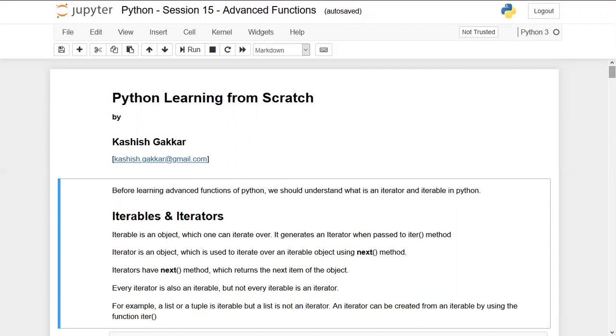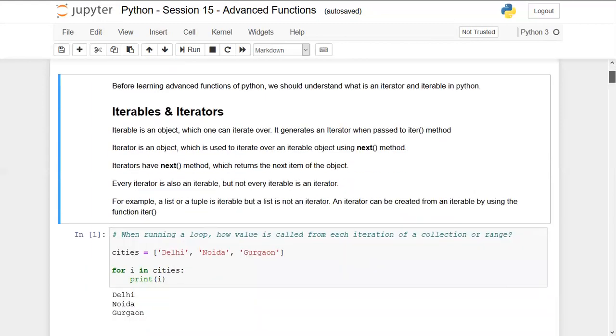Trust me, it is very important to understand what iterators and iterables are, because if you don't know what they are, then you will not be able to understand how loops get executed in Python. So you should have a very good understanding of the difference between iterable and iterator in Python. Before learning advanced functions such as map, reduce, and so on, we should understand what an iterator and iterable are. So an iterable is an object which one can iterate over.